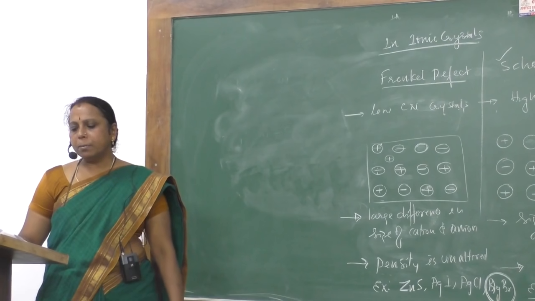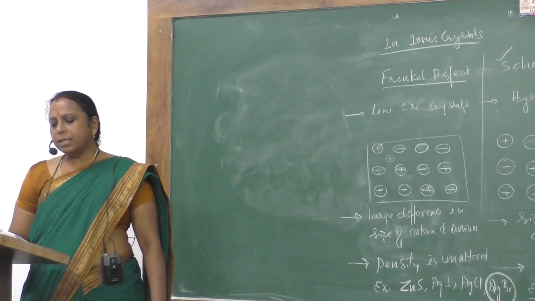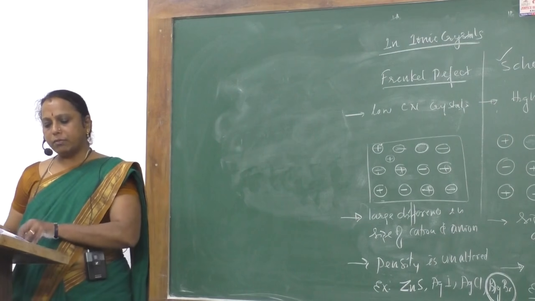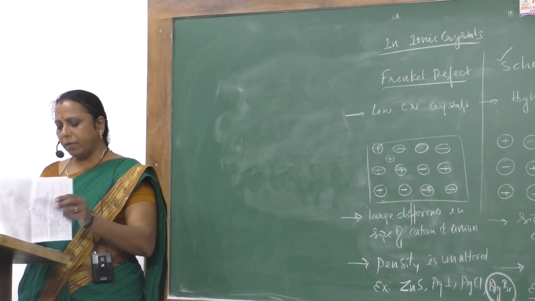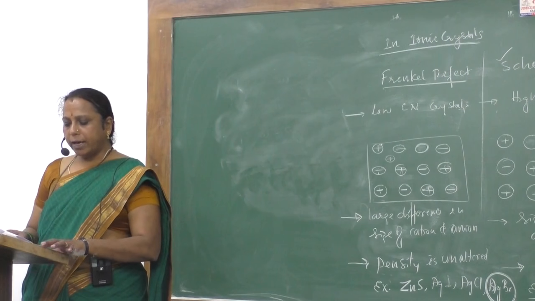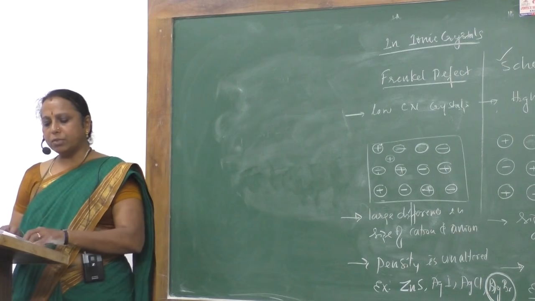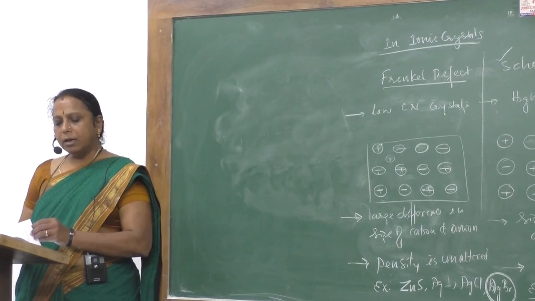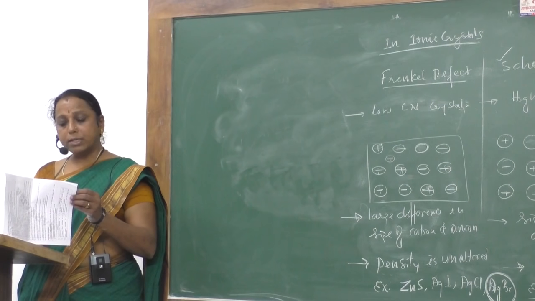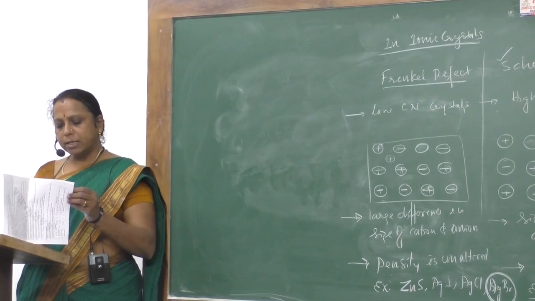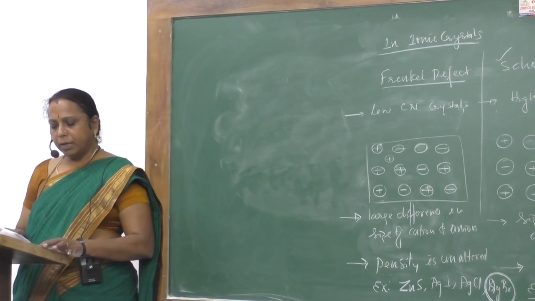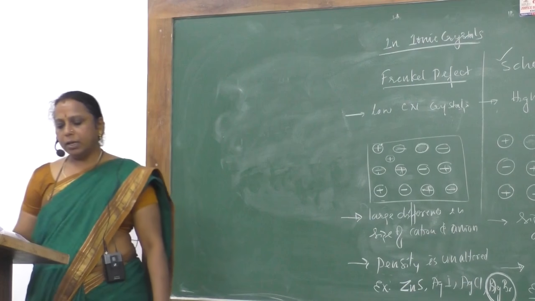Coming to the next question. Explain metal excess defect due to anion vacancy. I explained this metal excess defect already when I was giving the definition of F centers. Coming to the next. Explain metal deficiency defect by using zinc oxide as an example. I explained this in detail when I was discussing question number 20, that is, zinc oxide turns yellow on heating, name the type of defect.